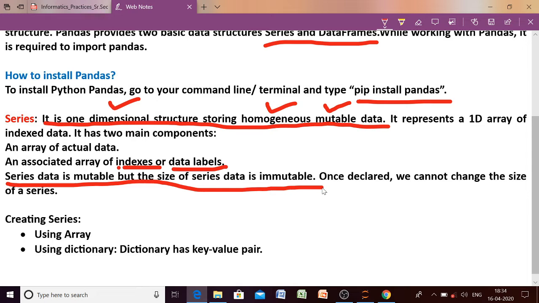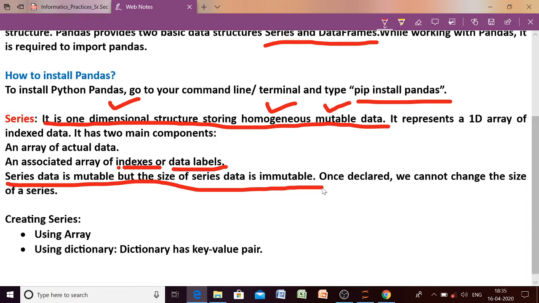Now what does it mean? Just now I told you that the series data is mutable, means suppose in our series we are having 5 elements, 1, 2, 3, 4 and 5. As per this statement, series data is mutable. It means I can change the value of 5 to 6.